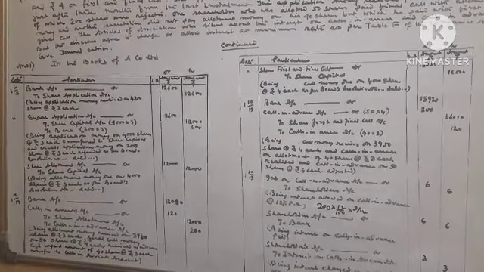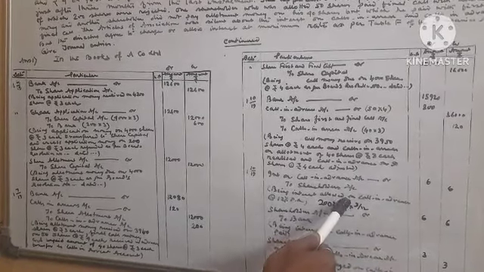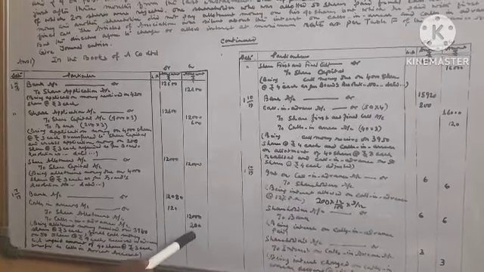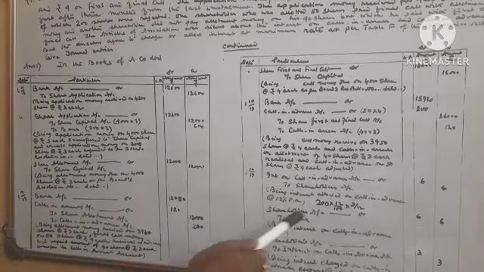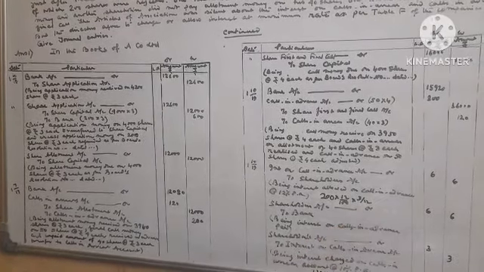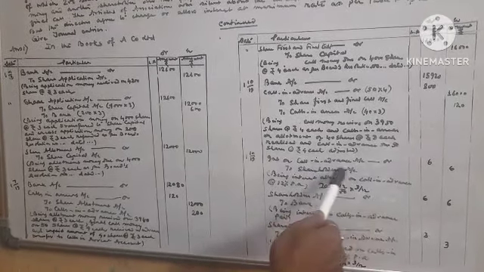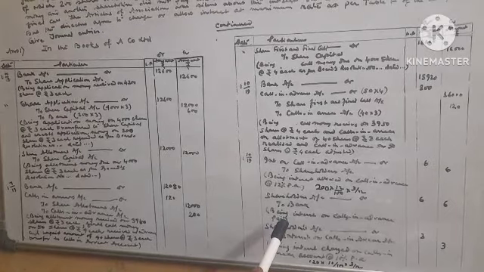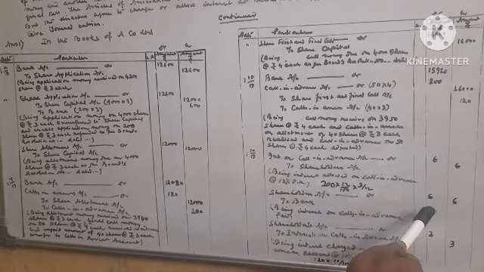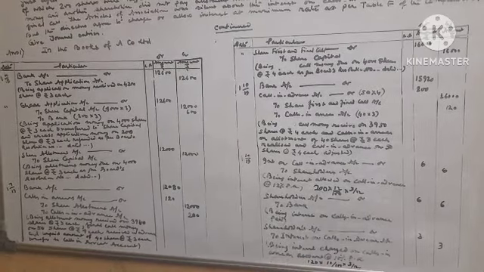Now interest on calls in advance account debit to shareholder account, being interest allowed on calls in advance at the rate of 12% per annum. Calls in advance given in question, the calculation is 200 into 12% into 3 by 12. It will be 6. Accounting entry, interest on calls in advance debit to shareholder account. Now interest on calls in advance paid, accounting entry will be shareholder account debit to bank with same rupees 6. Narration will be: being interest on calls in advance paid.